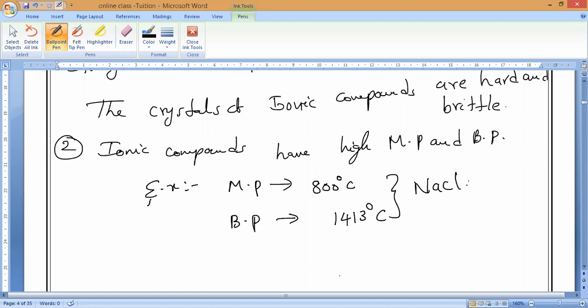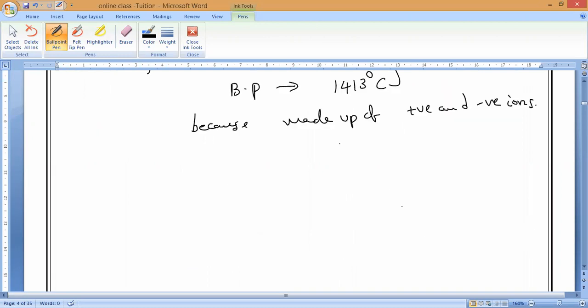Please write it. If you observe very carefully, what is the reason? Because it is made up of positive ions and negative ions. So are they having strong bonds or weak bonds? Strong bonds. Understand? So there is a strong force of attraction.